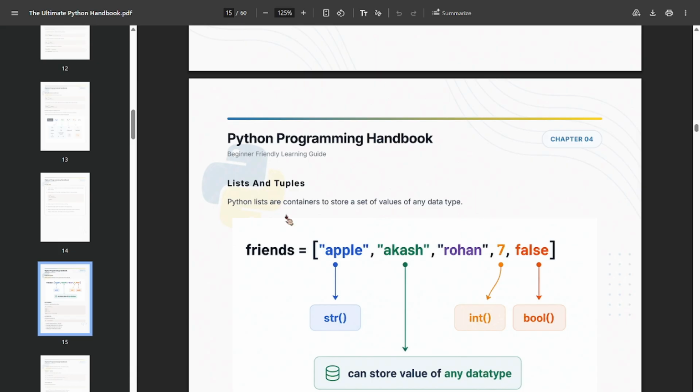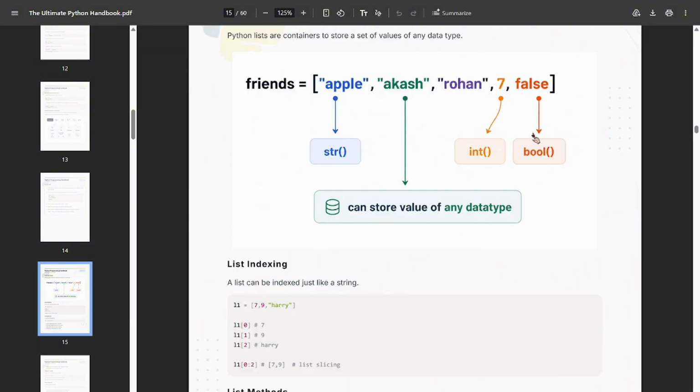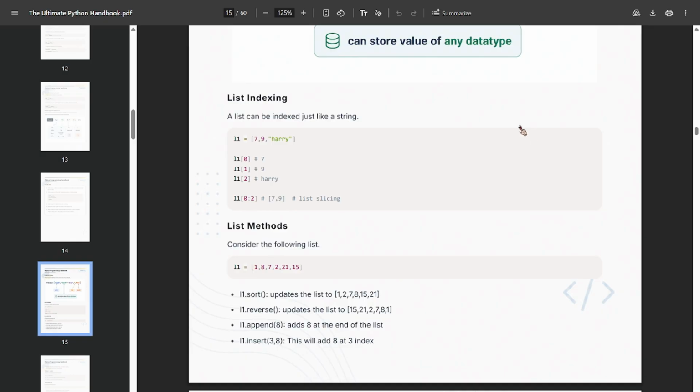Now then, your list and tuple. Python lists are containers to store a set of values of any data. So basically what happens? Here see, in a list you can store any type of data types. Here it is a string, it is also a string, it is a string, it is an int, and it is a boolean. This is also a boolean. Tell me, is it a boolean?